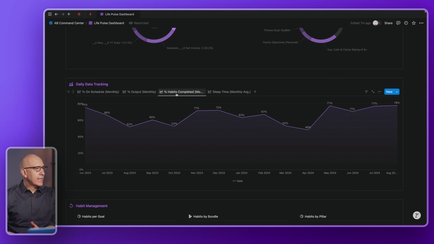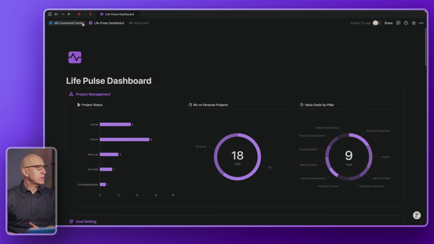So I'm also tracking some habits here. I've got a bunch of checks. Let's jump over. So this is an aggregate percentage of the 4 or 5 habits I've set out for myself to try to do every day. Let's just take a look at what the source database looks like.